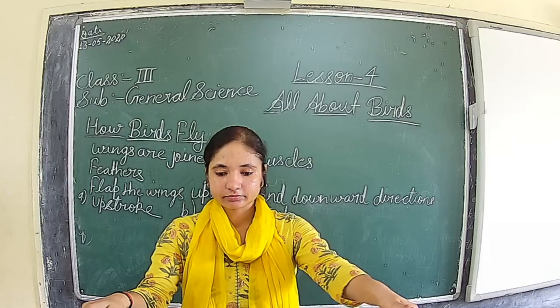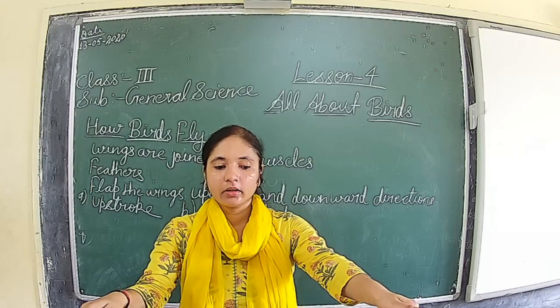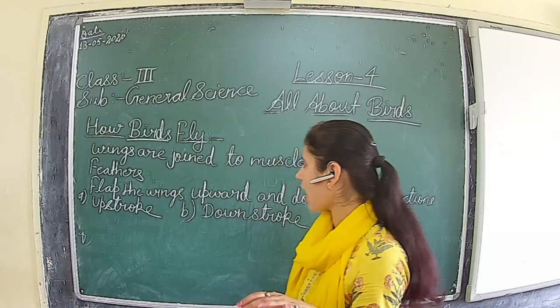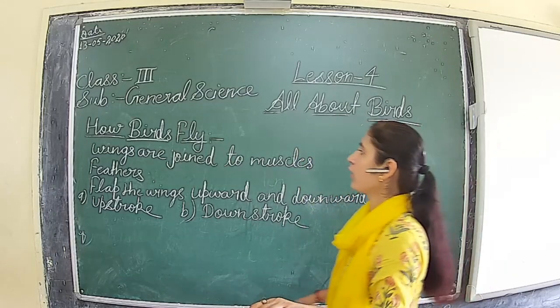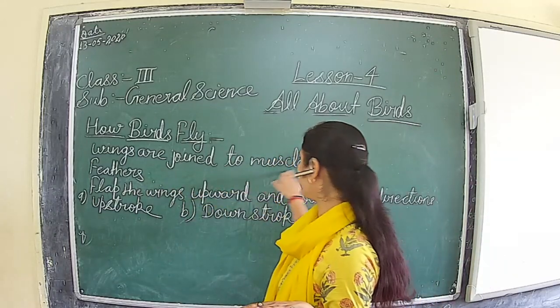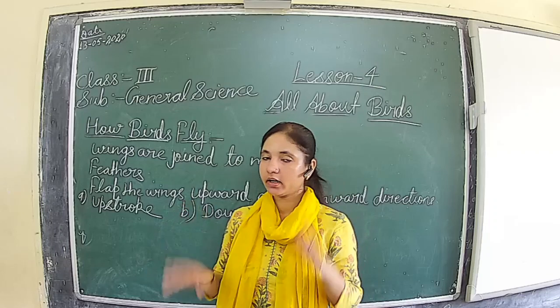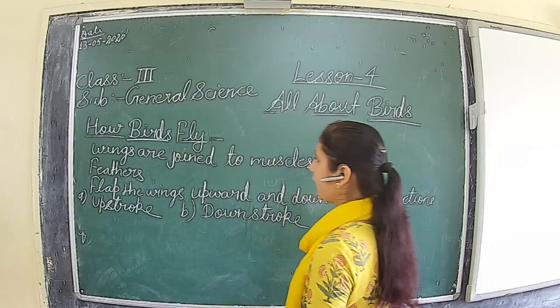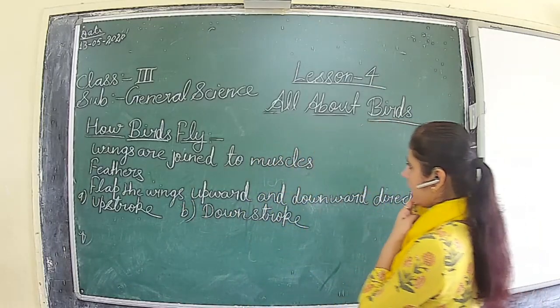So this is the way birds fly. First, wings are joined to muscles. They fly with the help of wings only, and the wings are joined to the muscles.